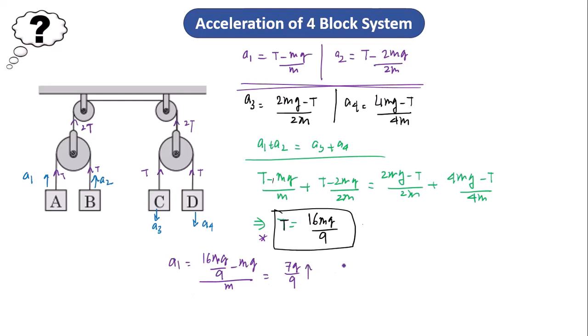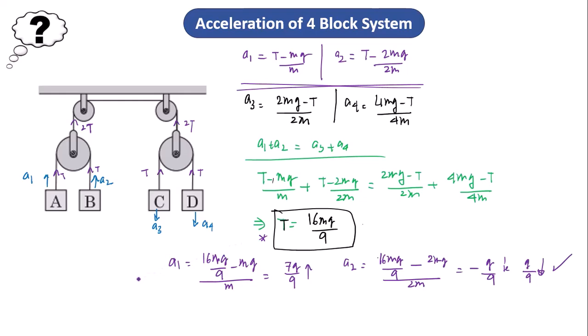Similarly, a2 is (16mg by 9 minus 2mg) by 2m. So I am getting that it equals minus g by 9. Since I am getting minus, and I had taken upward, it should be downward. So the answer is g by 9 in the downward direction. Okay, that is our answer.